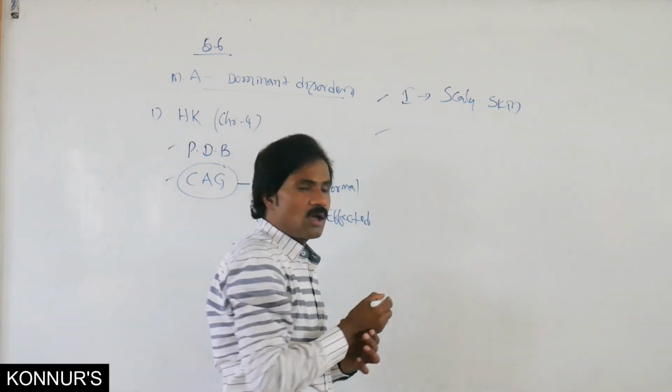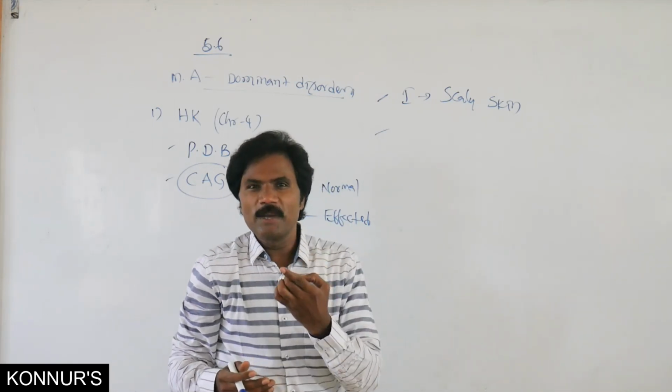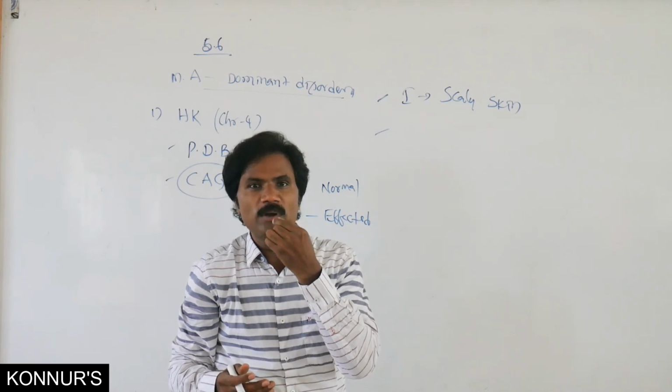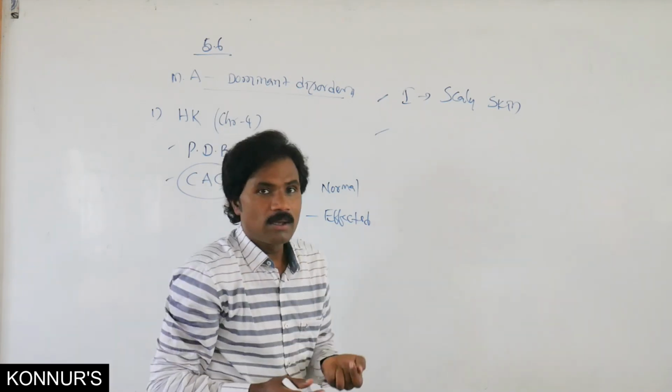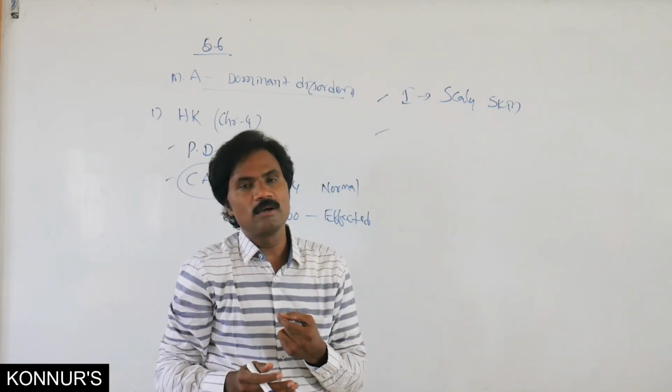Along with this, there is cataract, an eye disorder, and cleft palate, where the upper palate is a little bit open, like in Down syndrome, related to the mouth part.